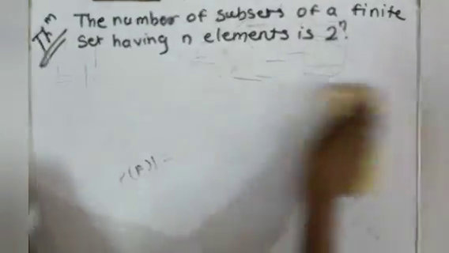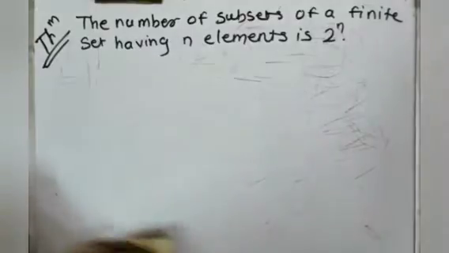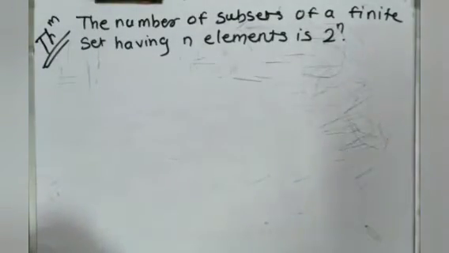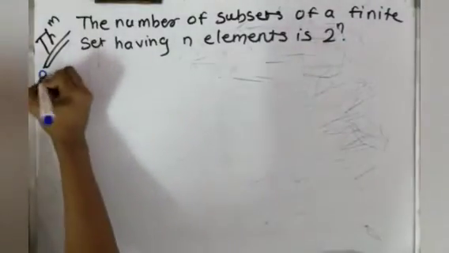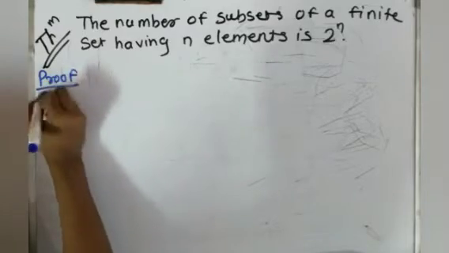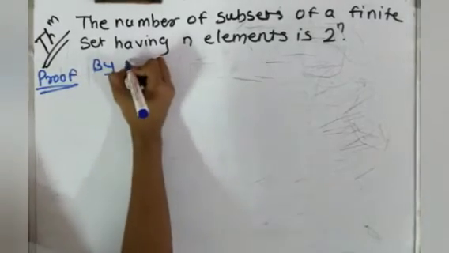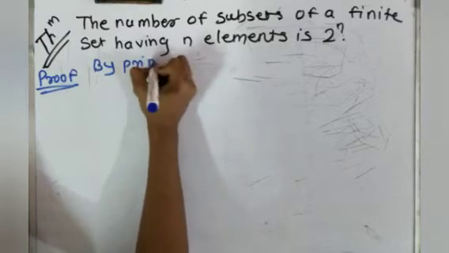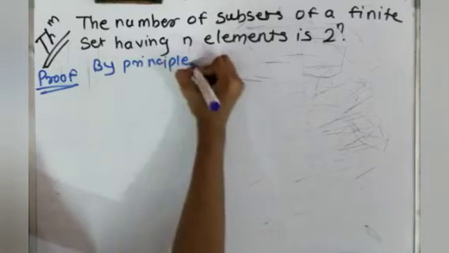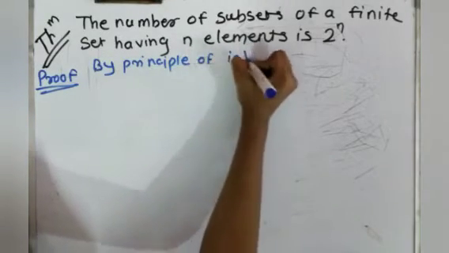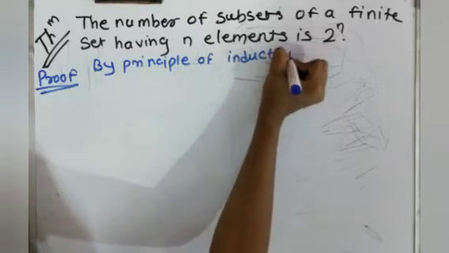We will prove this by using the induction method, that is, the principle of mathematical induction.